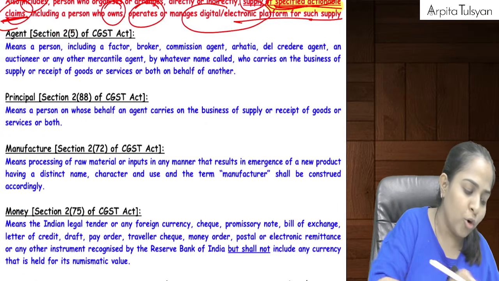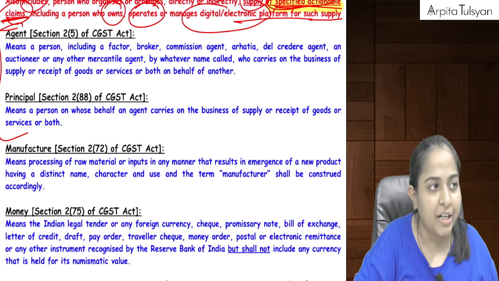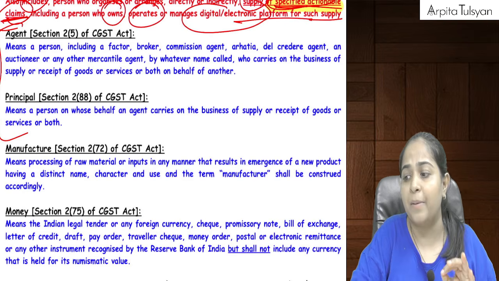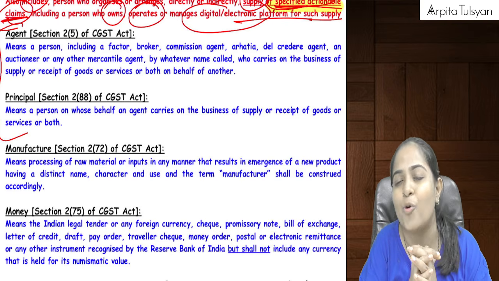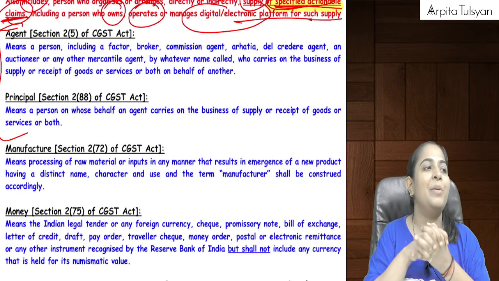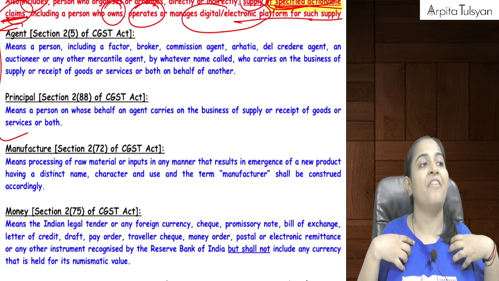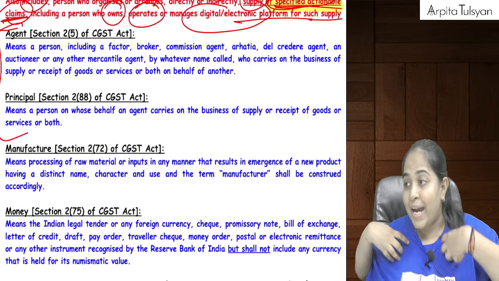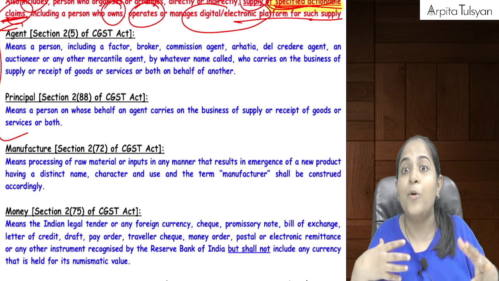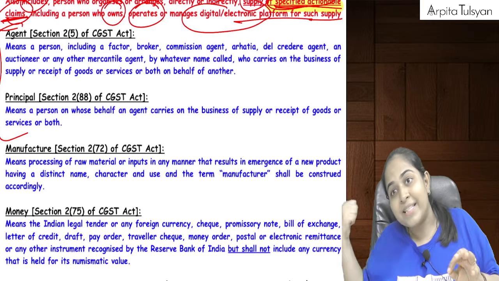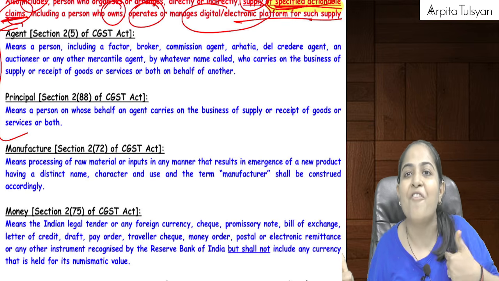Okay, then two more things that we can do together. That is the terms principal and agent. Who will be considered as a principal? Normally, this definition is not required to be memorized. Just go on understanding. Now, who will be a principal? Principal is the one who is the main person, and on my behalf the agent can do the work. So I am the main person. That's why I am called the principal. And who is the agent? Agent is the one who is supplying the goods or receiving the goods on behalf of the principal.